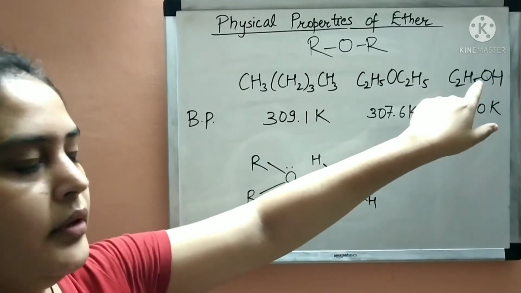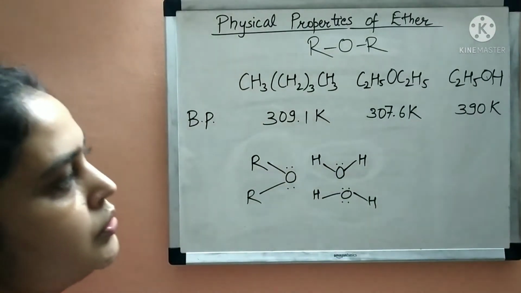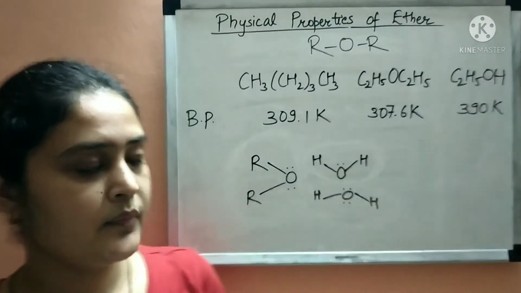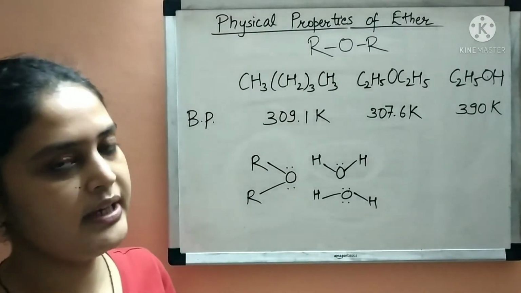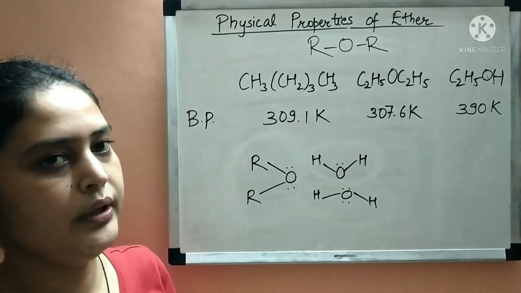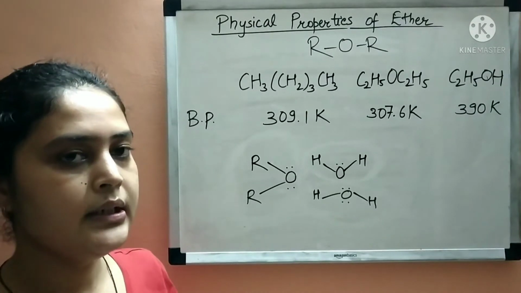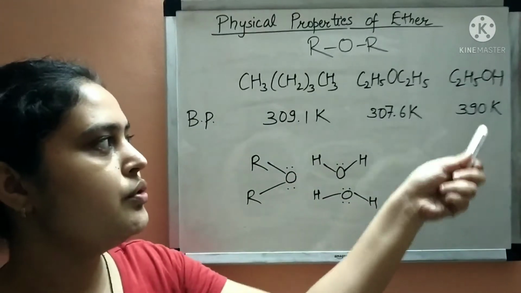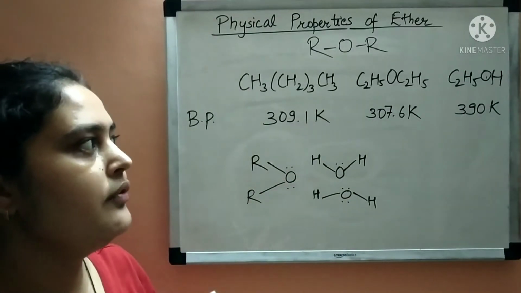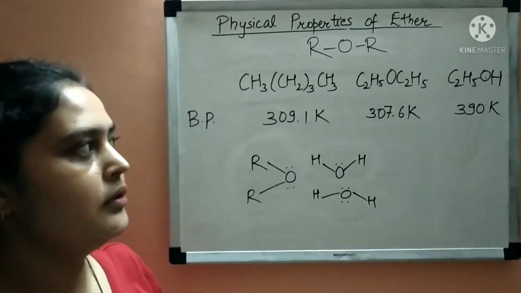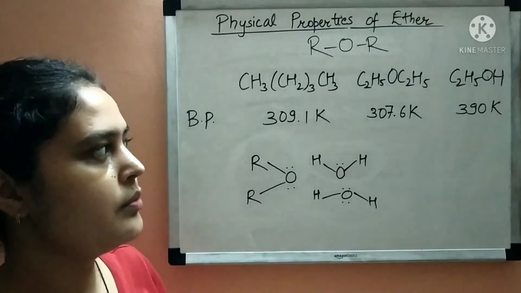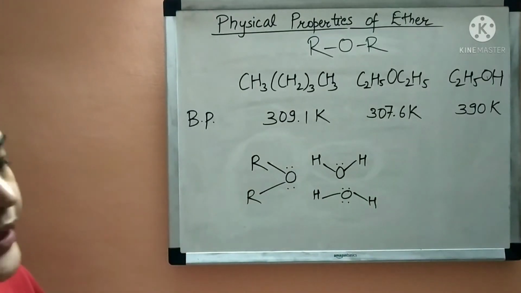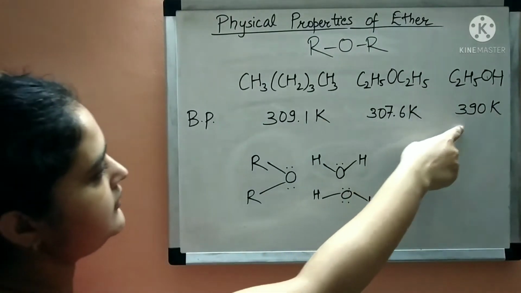Therefore the alcohol molecules are associated with each other through hydrogen bonding, and we have to provide much more heat to dissociate them, so their boiling point is very high.